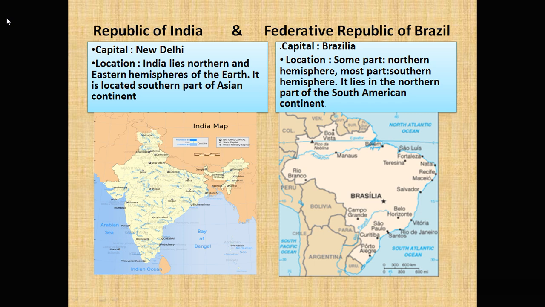Okay, it is in the northern part compared to its continent. The South American continent, it lies in the north. India, as compared to its continent, lies in the south. So you can see it is a little vice versa between these two countries. Here you can clearly see the differences between these two countries. I hope these maps give you a correct idea. This is a very simple lesson, and we can cover it very easily, like the first chapter, immediately.